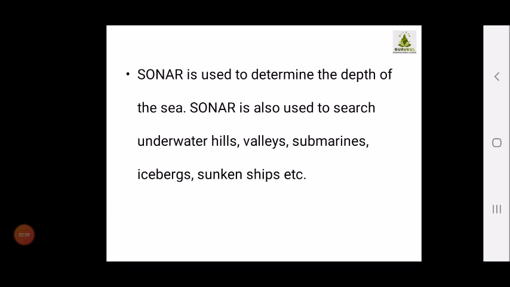Sonar is used to determine the depth of the sea. Sonar is also used in the search of underwater hills. Children, you should know there are big mountains underwater also. We say that Mount Everest is the highest peak, but even under the seas we have mountains as big as Mount Everest. So the sonar technique is used to study the underwater hills, valleys, submarines, icebergs and sunken ships, etc.